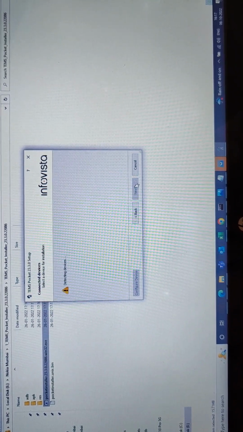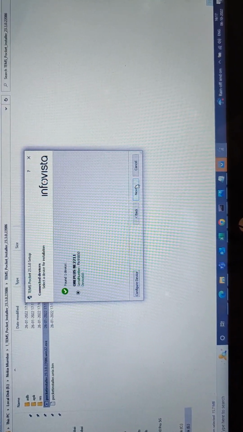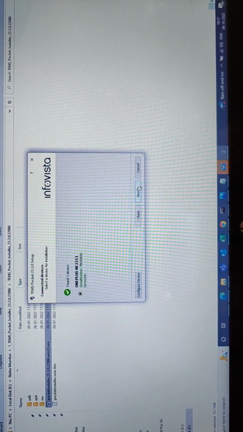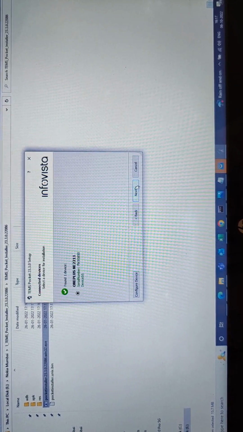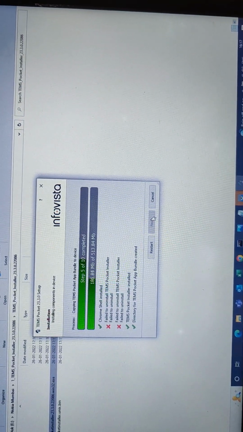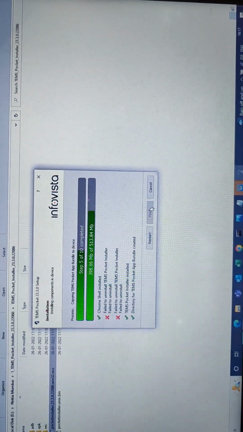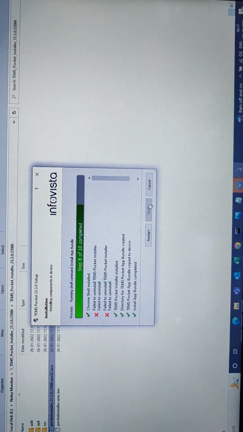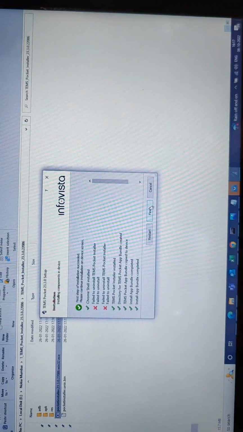It will verify your device like this, OnePlus NE2211. Click on next and wait for some time to configure the device, or installing the setup file in the handset. Now click on finish.